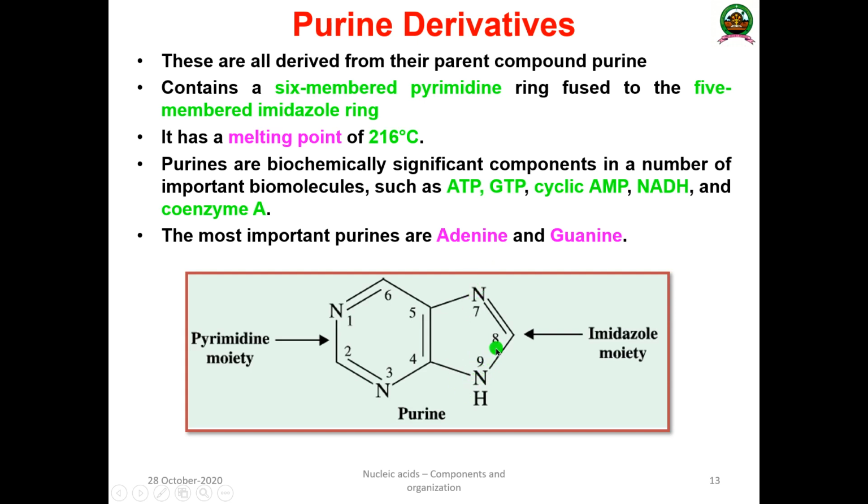In purine there are a total of 4 nitrogen atoms, and purine plays a very significant role in biochemical pathways, because it is part of important molecules such as adenosine triphosphate (ATP), guanosine triphosphate (GTP), cyclic AMP (cyclic adenosine monophosphate), NADH (nicotinamide adenine dinucleotide), and coenzyme A. The most important purines are adenine and guanine.